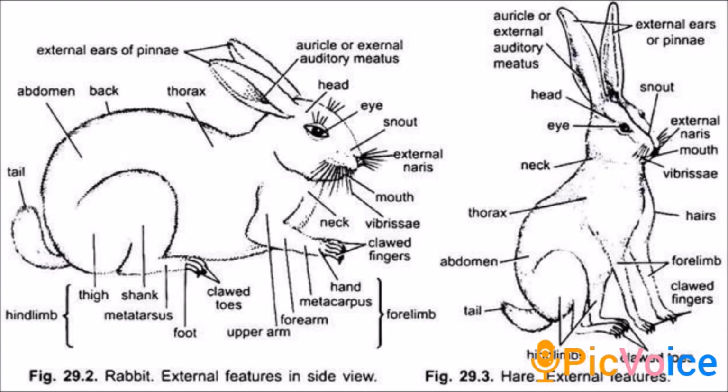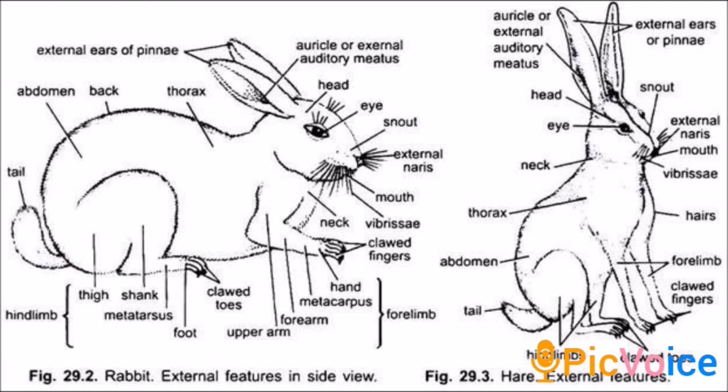Next, the body of the rabbit is divisible into head, neck, trunk and tail. So these are the four main parts. First we will see about the head. The head is ovoid in shape, a flattened structure, and it bears a truncate snout. In the picture you can notice one by one. It contains the mouth and external nares. In the head region you also see eyes, ears and vibrissae.